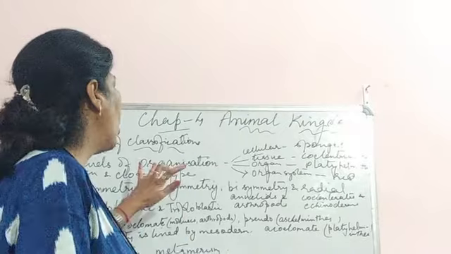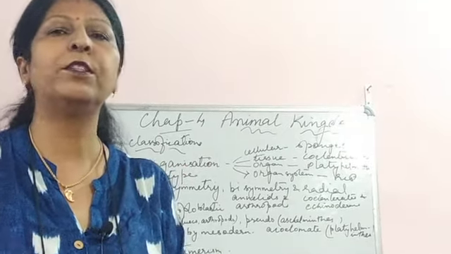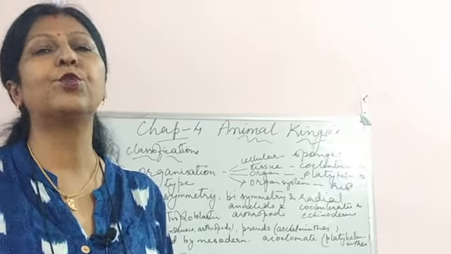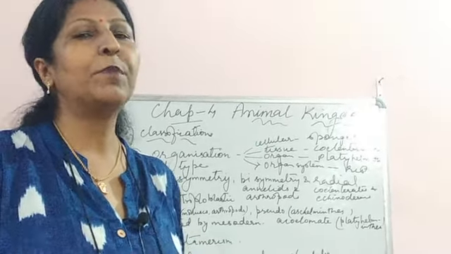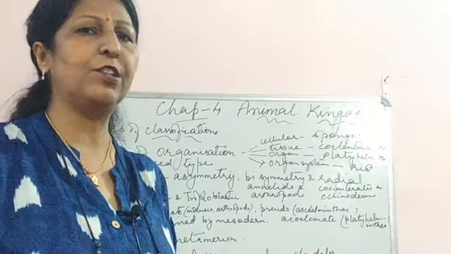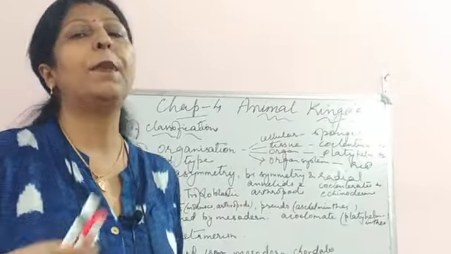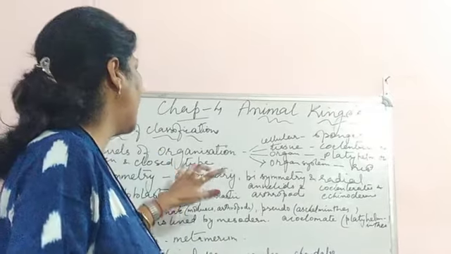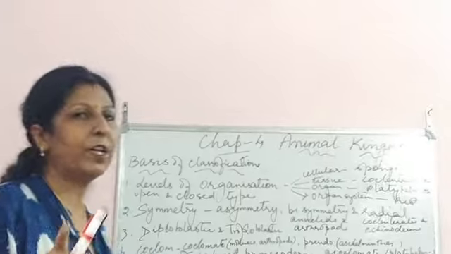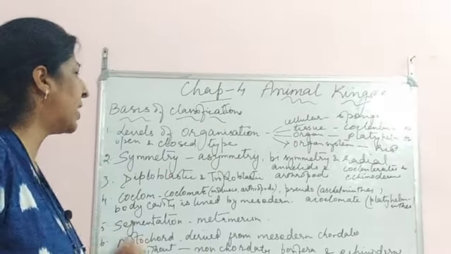Got it? And closed circulatory system is found in those organisms who have certain vessels to carry the blood from the heart to different parts of the body, and the opposite way also. So when the blood flows through arteries or veins, it comes into closed system of circulation or closed type of circulatory system. Then we come to symmetry.